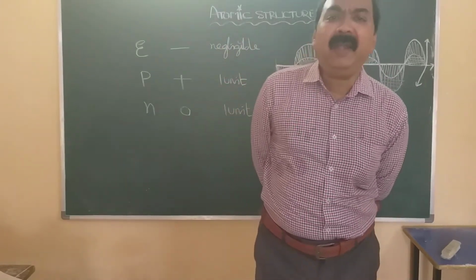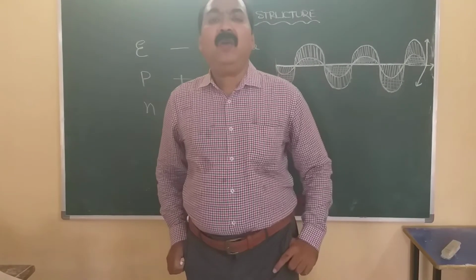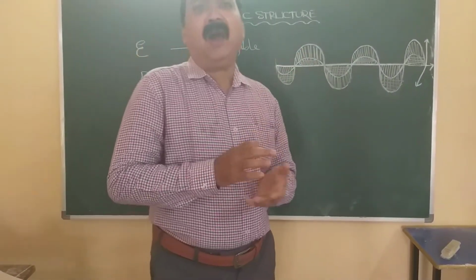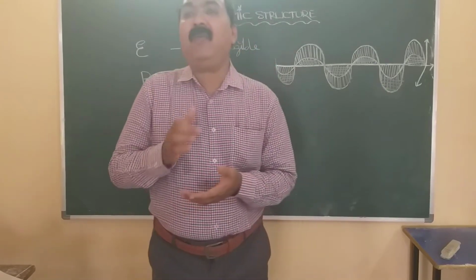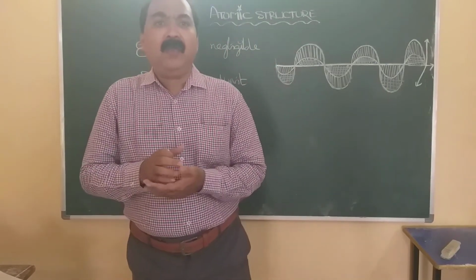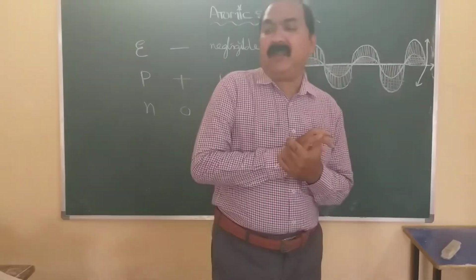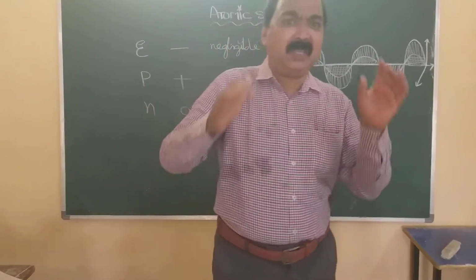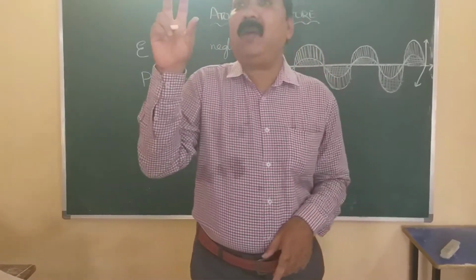When these elementary particles were discovered, one question arose: how are these elementary particles distributed in the small atomic sphere?